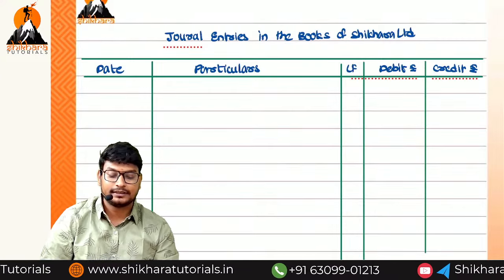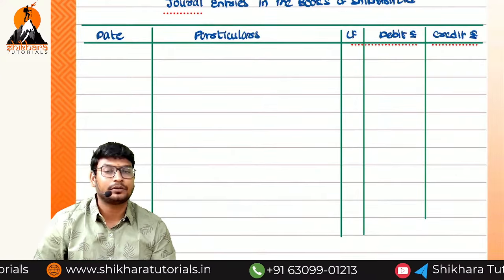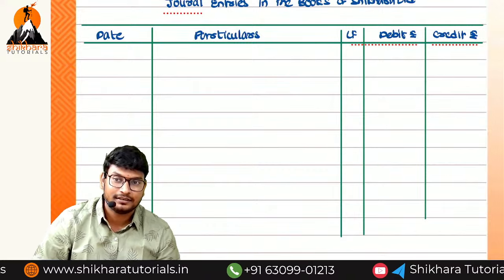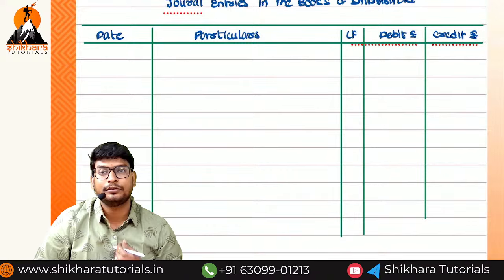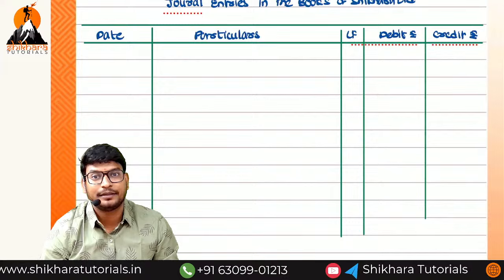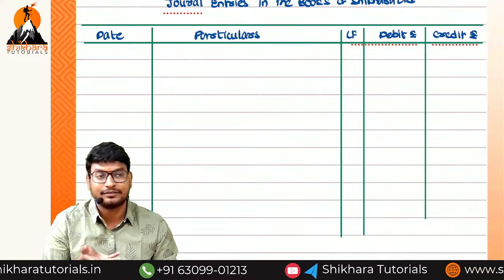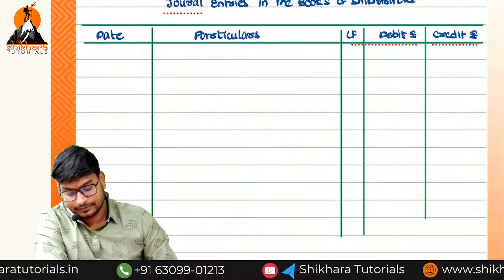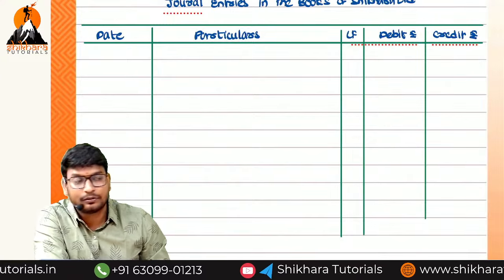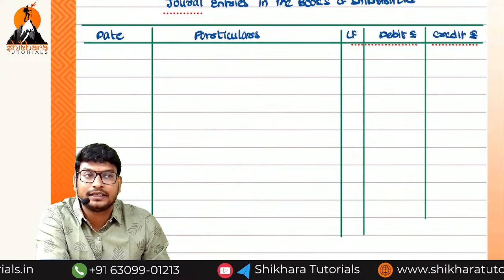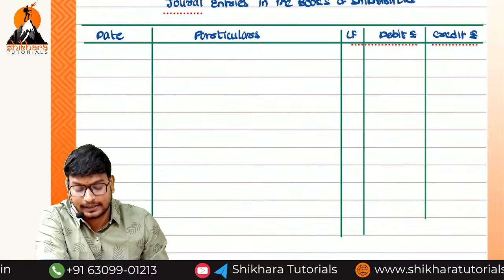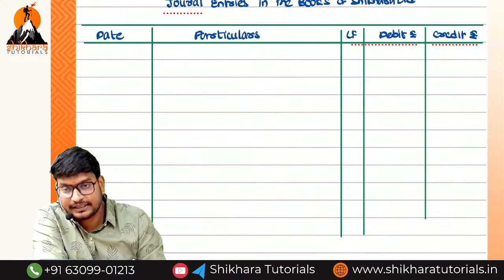Okay, now if you understand these examples, easily we can do the questions. That is not a matter. Yes, on our own, sir, give me a practice, you will say like that. That is the reason I am explaining so slowly. It is the first chapter. Date column we are going to leave off. We don't know about the dates, like the date of issue of application. So what is the first entry?